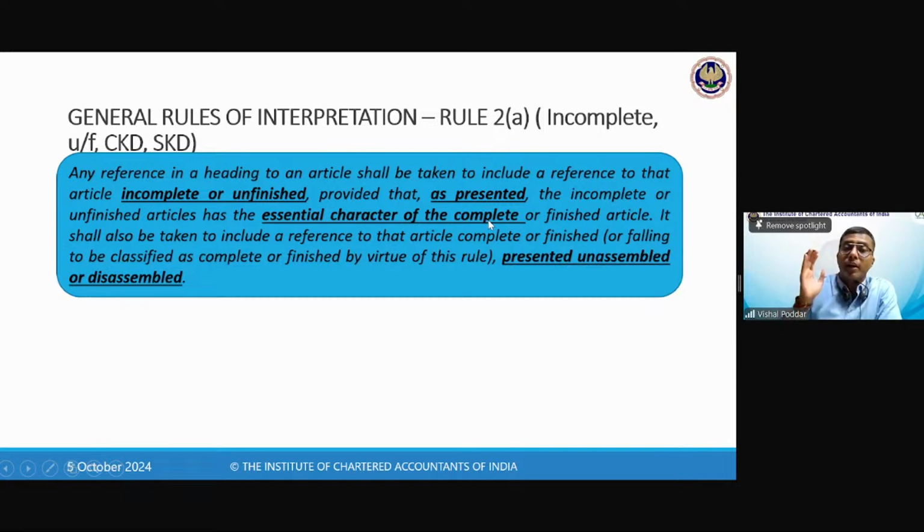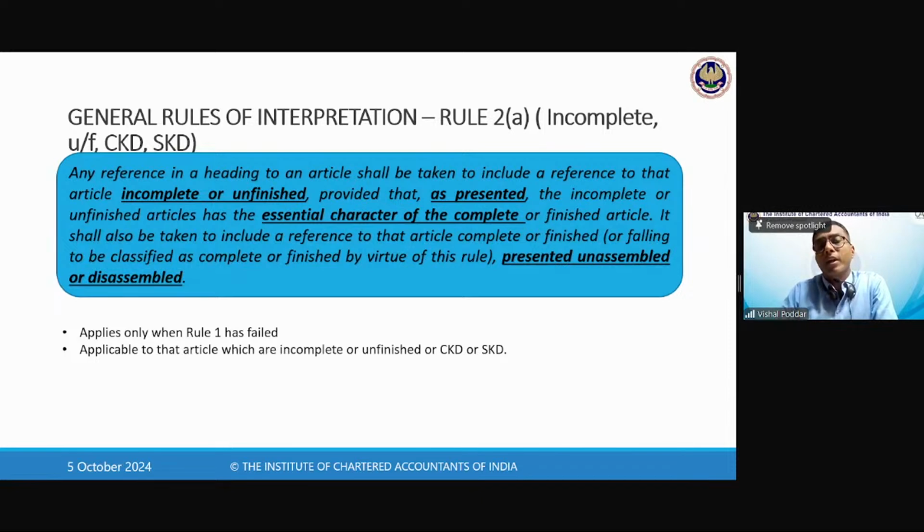So as I said, a cycle is dispatched from the cycle manufacturer to the cycle shop in parts, but still what they are supplying is a cycle only, because their intention is to send a cycle only, but it is just sent in the unassembled form. That will be classified as a cycle only and not as tire or chassis or ring or seat, etc. It will be classified as a cycle only.